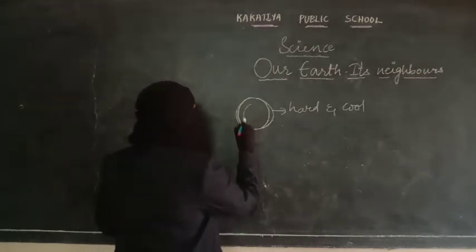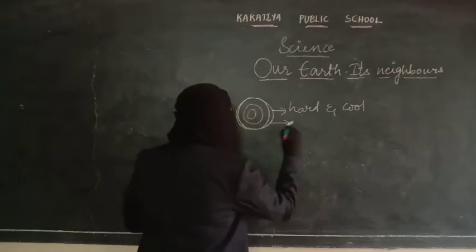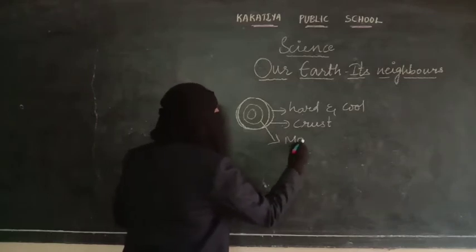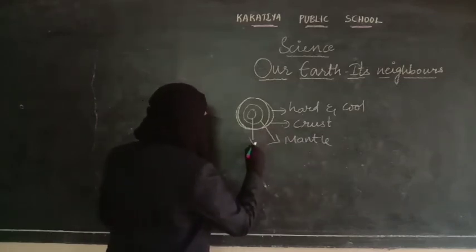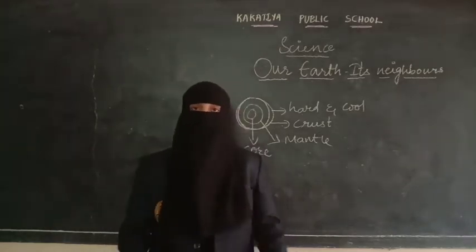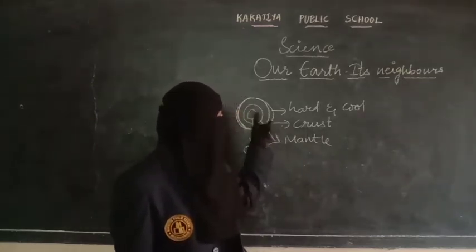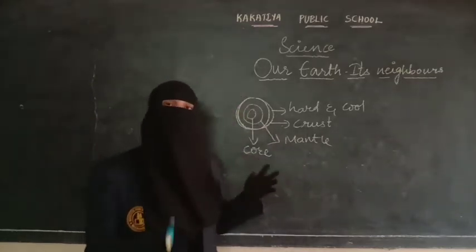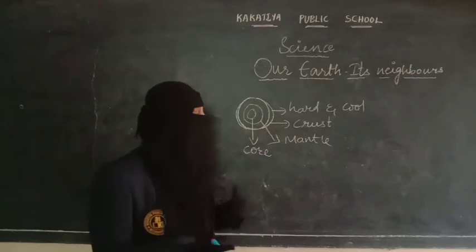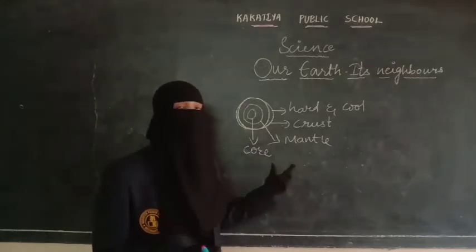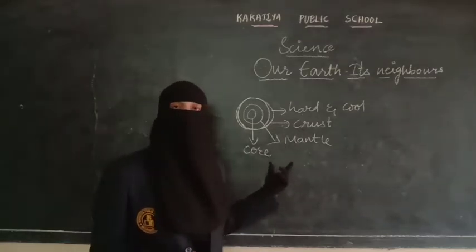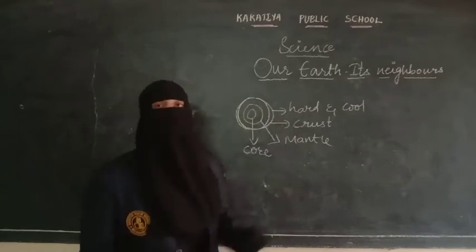Earth is divided into three layers. The first, outer layer is called the crust. The center layer is called the mantle. And the innermost layer is called the core. The crust is the outer layer where we are standing, where we are surviving. The core has molten liquids and all the gases are present in the core. And in the mantle, there are rocks and many mountains. So crust, mantle and core are the three different layers of our Earth.